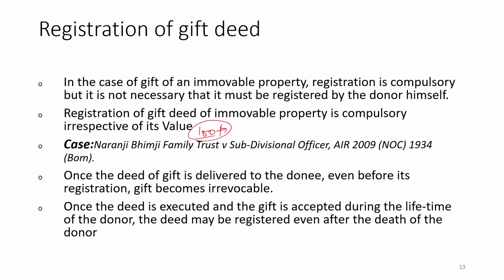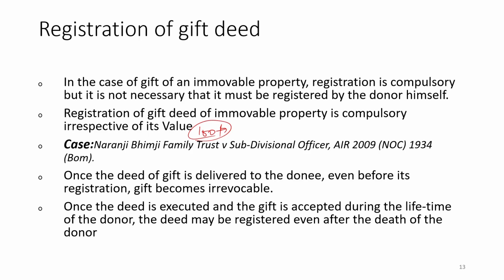And these days, because it is an act of 1882, at that time 100 rupees had more value, and immovable property was possible within that amount. These days in the 21st century, within 100 rupees immovable property is not possible. So, that is not applicable, but whatever is the value of the immovable property, there is a requirement of registry of the gift.